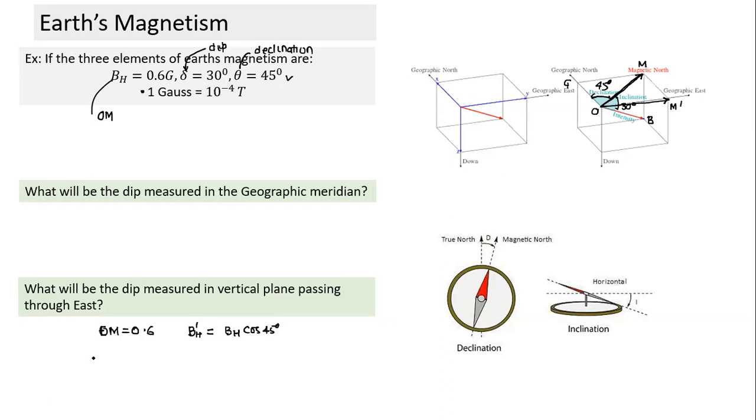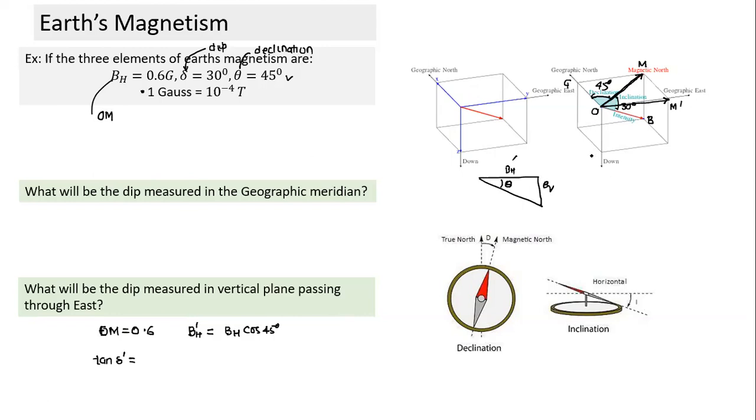Hence, what will be the apparent angle of dip? Tangent of delta dash is equal to the vertical component by the horizontal component. Dip is nothing but a vector property. There are two components here, one horizontal and the other vertical. We write BH if it is in the magnetic meridian, and BH dash if it is not in the magnetic meridian. So tan theta is equal to BV by BH. You don't have to remember the formula, but we don't know what BV is here.